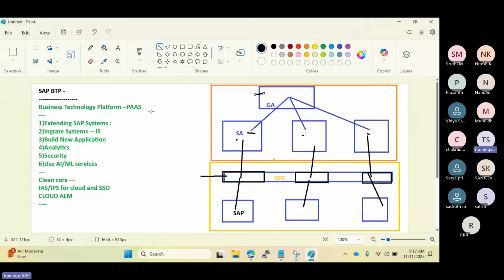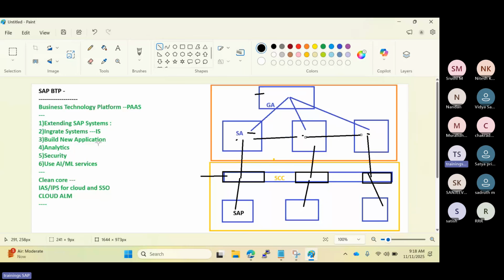Now SSO, destinations, trusting, SAML2 setup, destination trust management, that kind of thing. So you will use the transports, STMS, but here also we have the transports to move the changes from one sub account to another sub account. We have the CTMS concept, same SSO, same destinations, same service enabling, routing, integrations work, right? Here, normally in the on-premises, you will use SM59 for the destinations, PFCG and SU01 for the security related authorization, STMS for the transports, right? So SAML integrations, all those things will work.